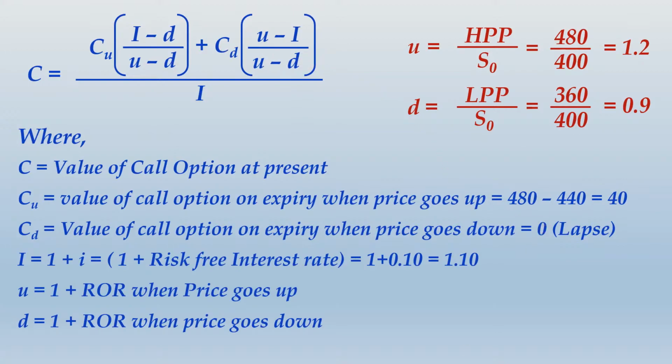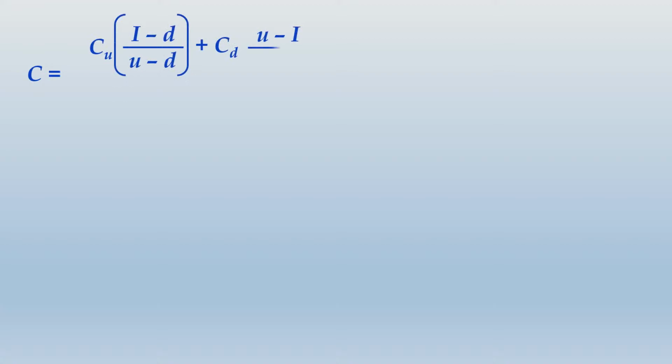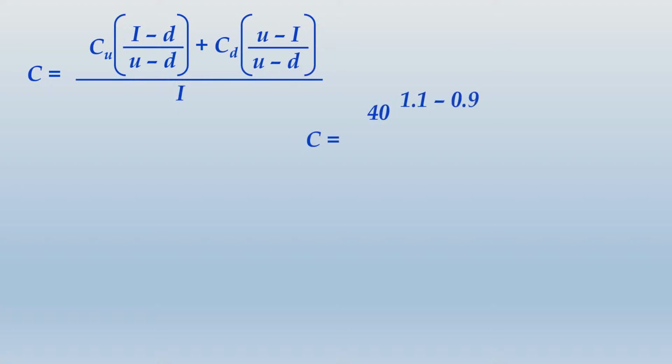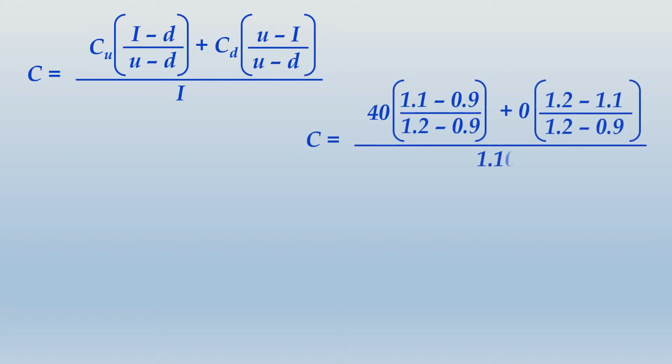So when we substitute all these values, what do we find? I'm just repeating the formula so that you can understand the reference. So all the values I have substituted now in this formula. Look at this. CU was 40, CD was 0. Capital I was the future value factor, that was 1.1. So wherever it is I have put 1.1. U was 1.2, D was 0.9.